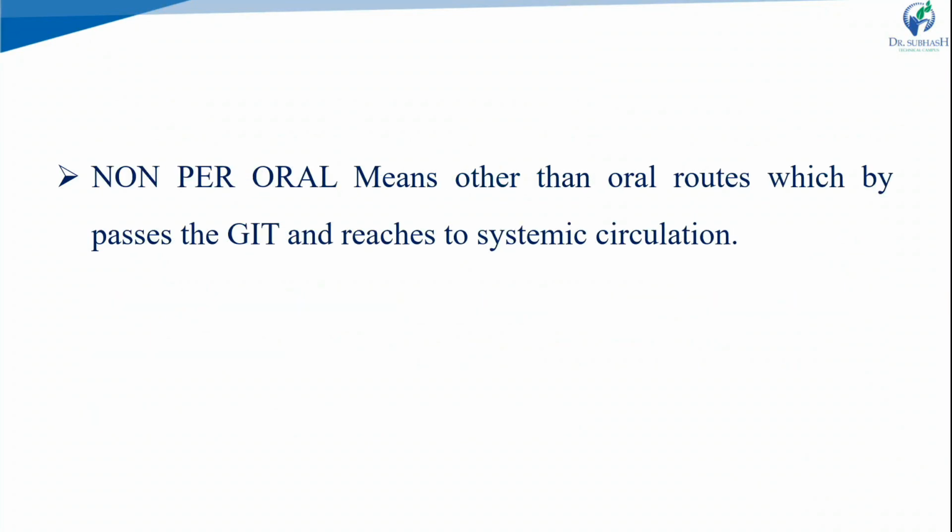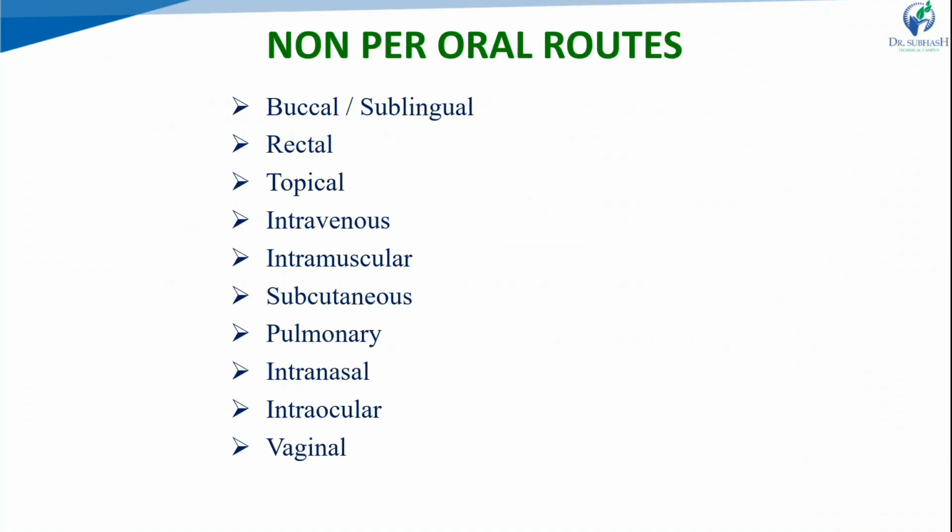Non-peroral means routes other than oral which bypass the GI tract and reach the systemic circulation. Sometimes, with a poor oral absorption profile, we can go for a non-peroral route that bypasses the first pass effect, so the drug reaches the systemic circulation directly and improves the bioavailability of that particular drug.